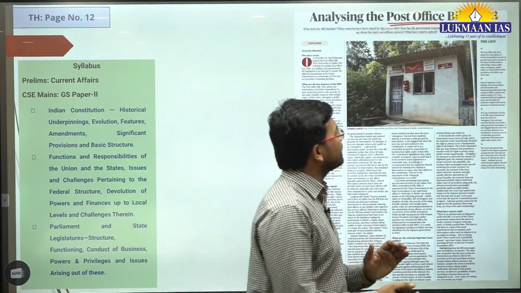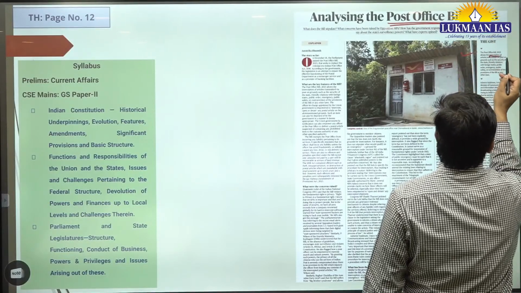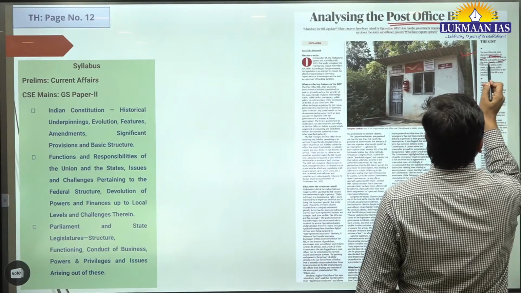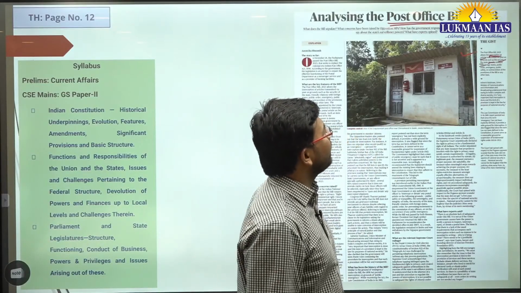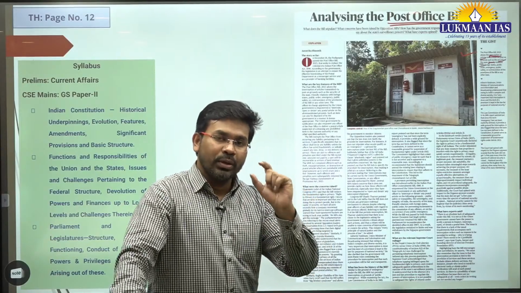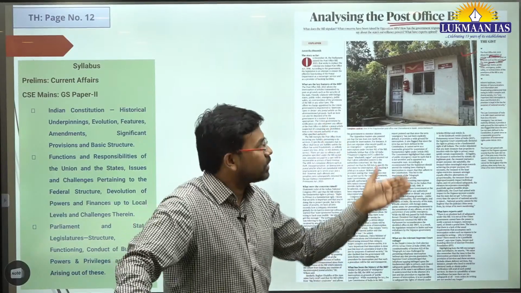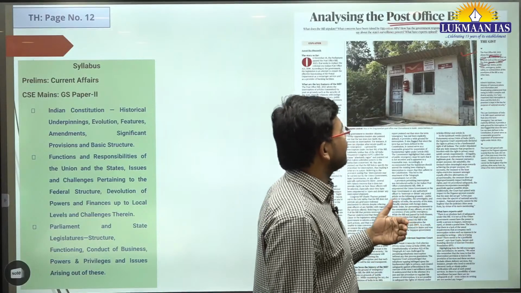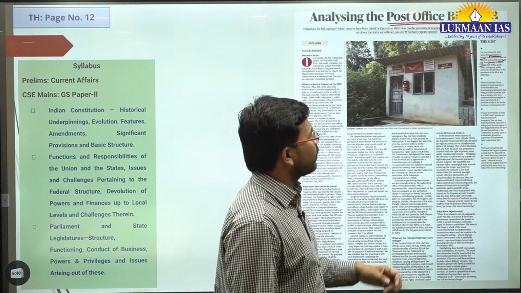Okay, here in this article, the author says that the Post Office Bill 2023 allows interception of the articles transmitted via post on grounds such as security of state, friendly relation with foreign states, public order, emergency, public safety, or contravention of the provision of the bill or any other laws. So the post offices may be given the authority to intercept on the basis of these things. What are the bases? As we discussed, security of the state, friendly relation with foreign states, public order, emergency, public safety, or contravention of the provision of the bill or any other laws.